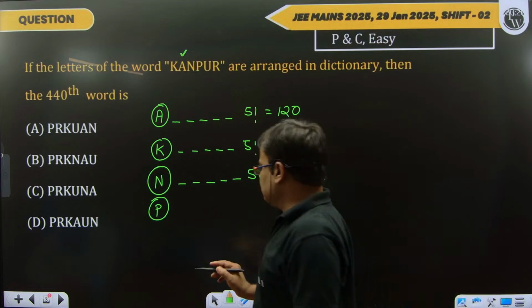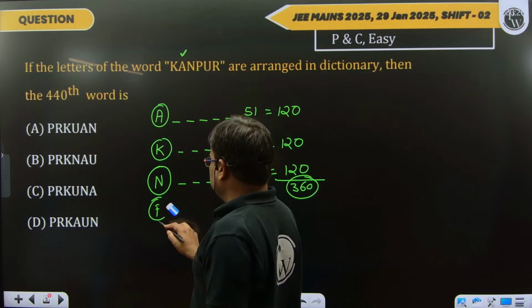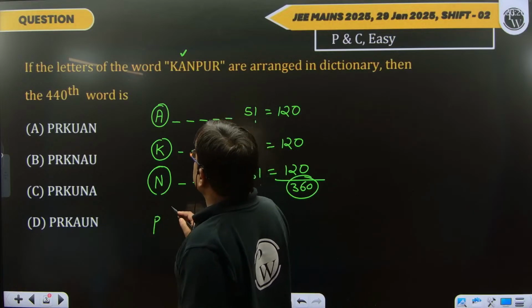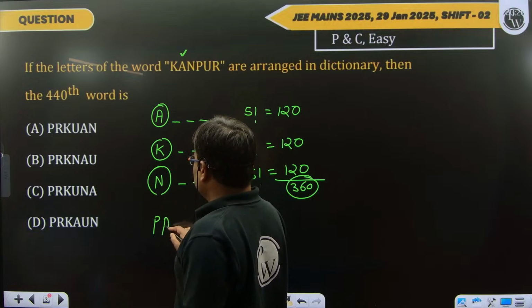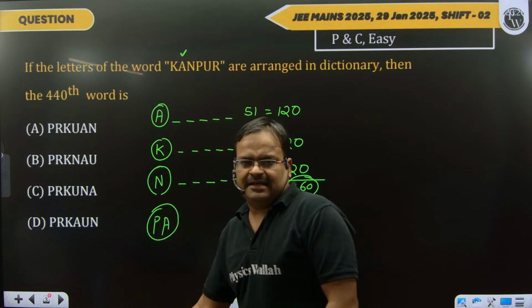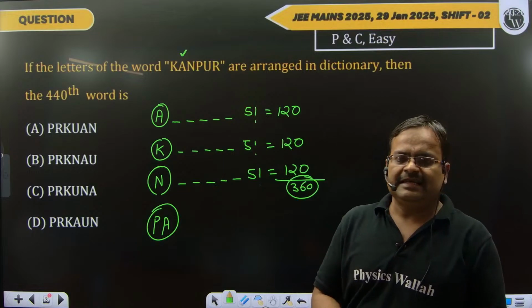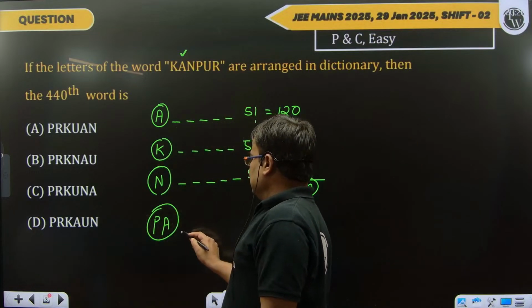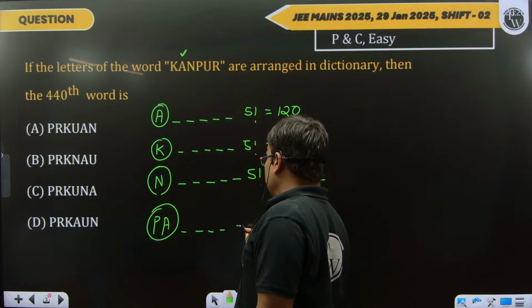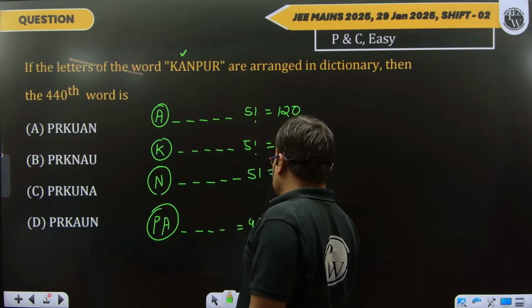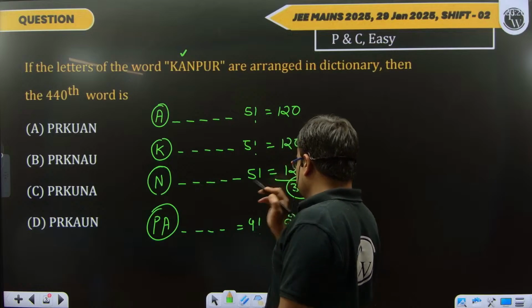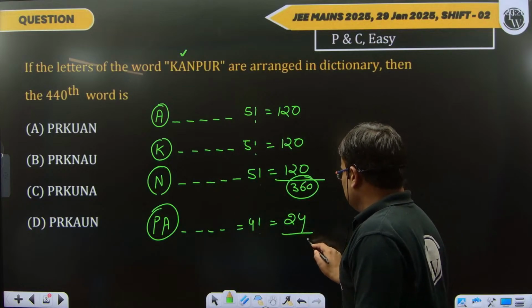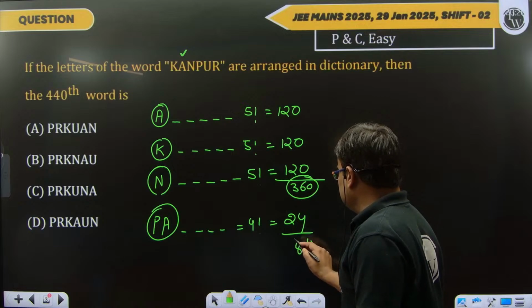Then after 360 words, now we do not freeze the total P. We just freeze P with the letter of the word, PA. We just take the letter word PA. That means we want to know how many words are there which start with PA. Okay. So now if PA is frozen, then the total number of words is what? 4 factorial places, and that is 24 words. Now how much are we getting? We are getting 384.